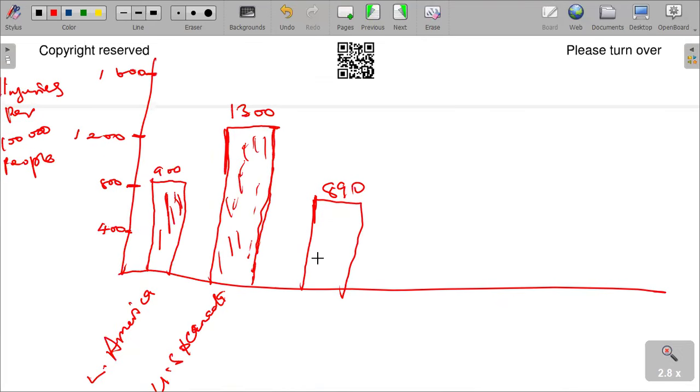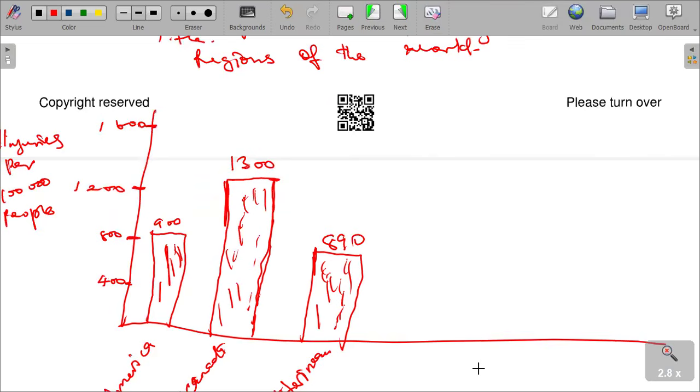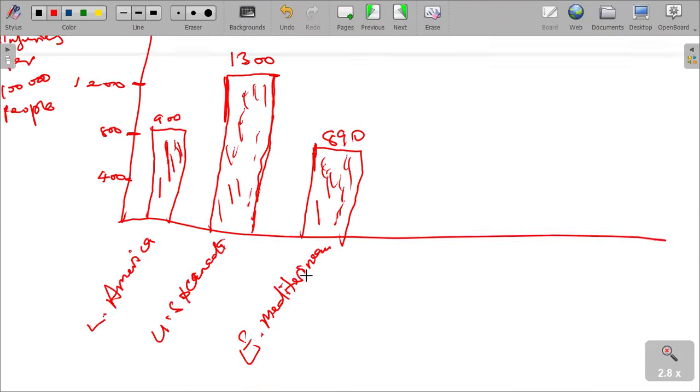890. And then I mark them like that. And I can indicate East Mediterranean. And then the next one is Europe, 1010.